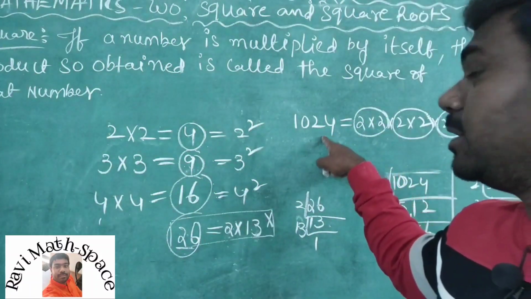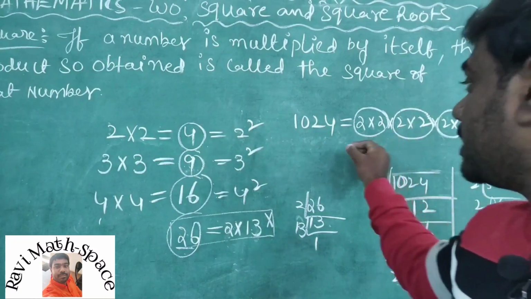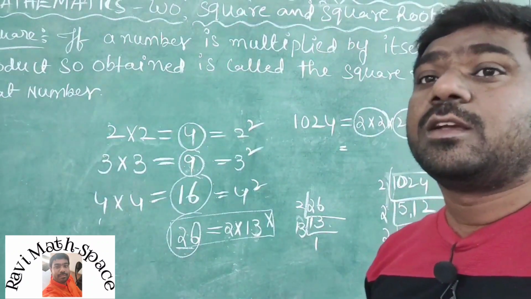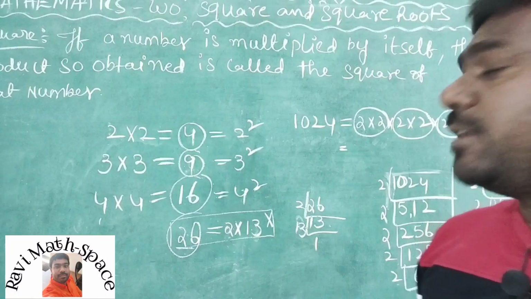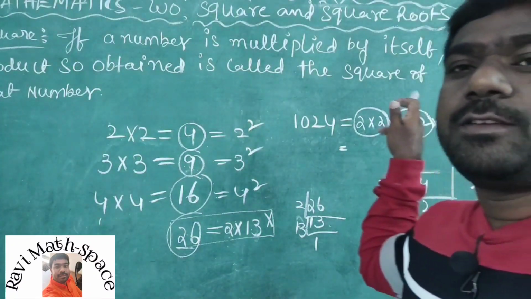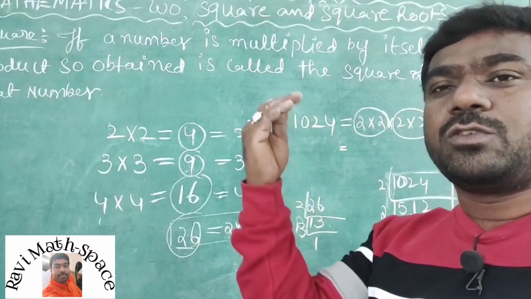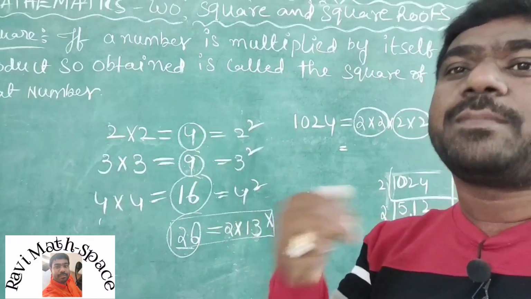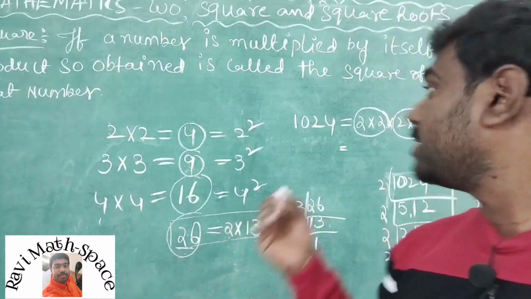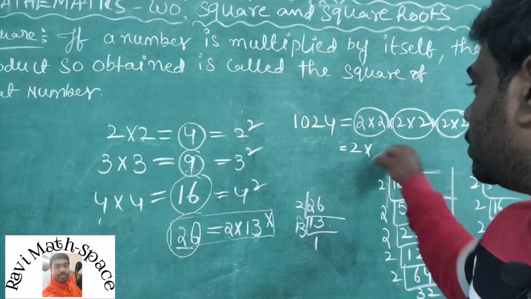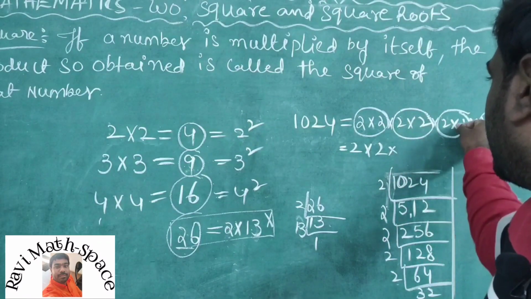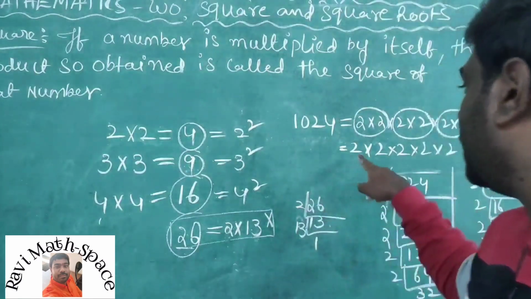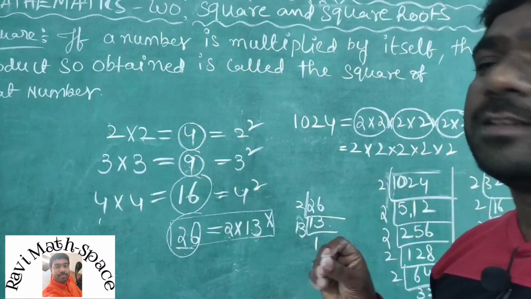When it is a perfect square, like 1024, how do we find which number it is the square of? Very simple. From each pair, one number you have to pick up and multiply, and we will get the required answer. So from the first pair I am taking 2, from the second pair 1 number, from the third pair 1 number, from the fourth pair 1 number. Like this we will get a total of 5 prime factors.